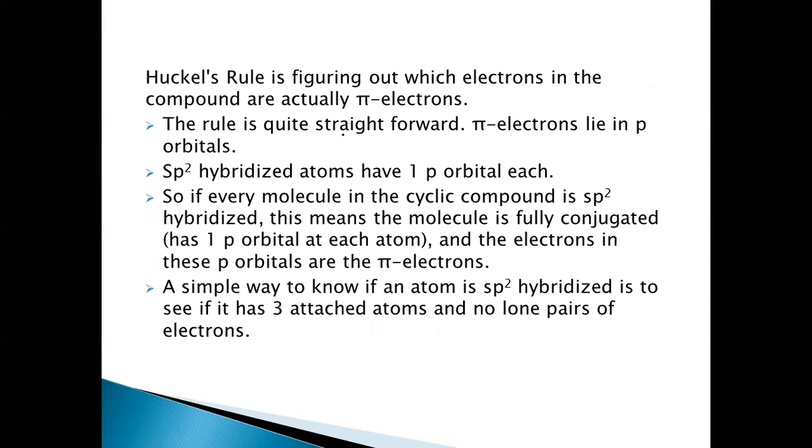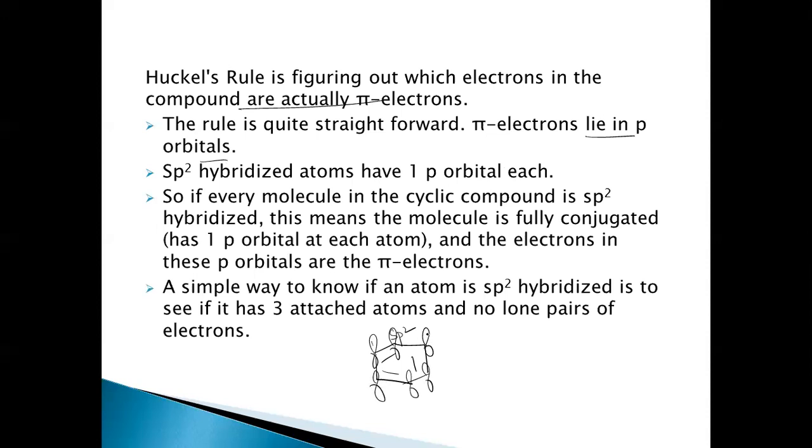So let's look at Huckel's rule, which is about figuring out which electrons in the compound are actually pi electrons. Which electrons in the molecule are pi electrons? The electrons present in the p orbitals are pi electrons. For example, if you take benzene, each carbon is sp2 hybridized, and each has one unhybridized p orbital with one electron each.